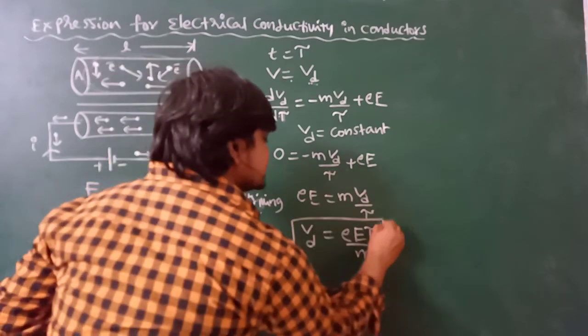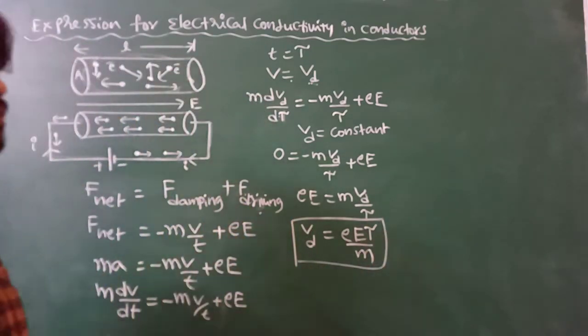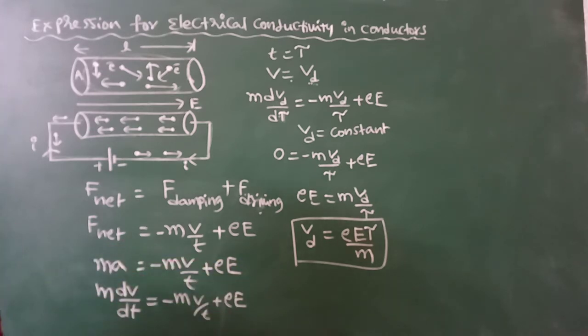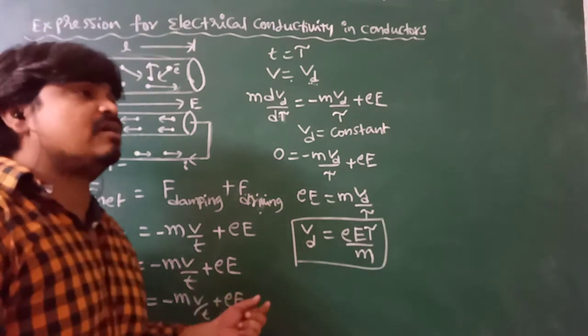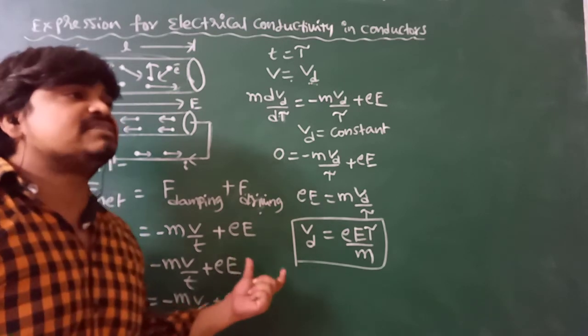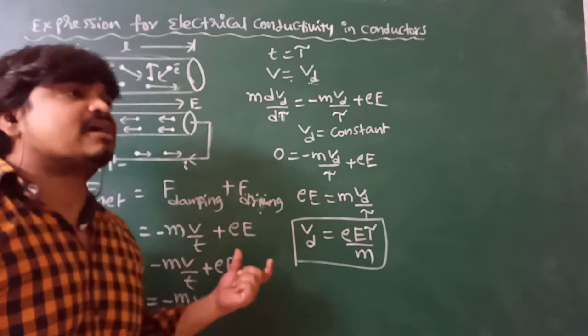So this is the expression for drift velocity: Vd is equal to eE tau by m. It is the velocity acquired by the electron due to the applied external electric field, and it causes the current in the conductor.